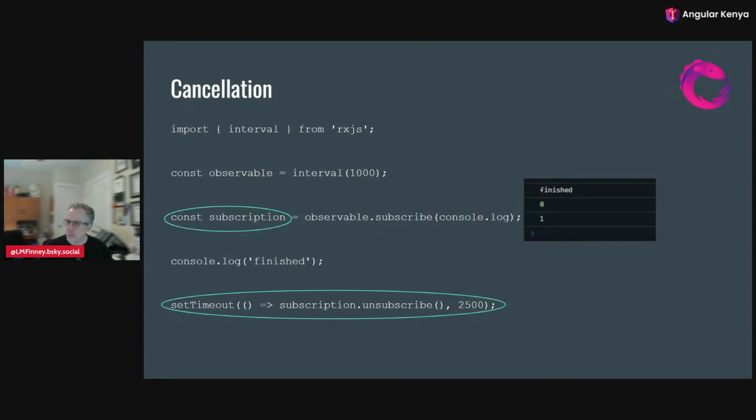And this is actually really important. This is not the only way to unsubscribe. There are a lot easier ways and things that are built into Angular, like the async pipe that'll handle it for you. But it is important to unsubscribe when you subscribe, because if you don't, you've created a memory leak. So you don't have to worry about that as much with promises, because there's a single shot. But observables, if you don't do anything to take care of them, they will just keep your memory forever. So make sure to unsubscribe when you subscribe to handle your memory leaks.